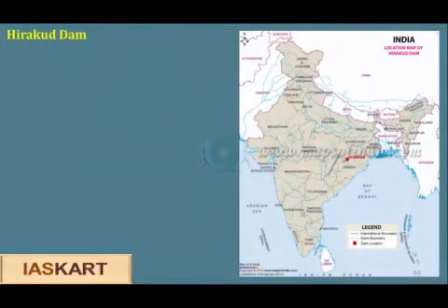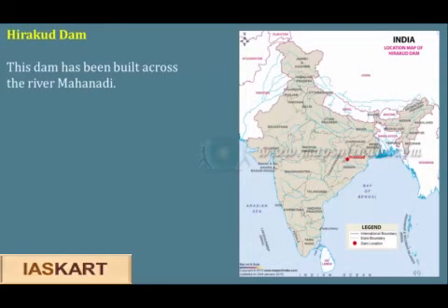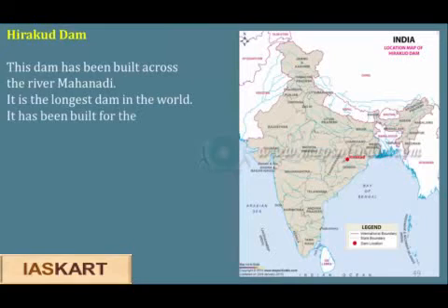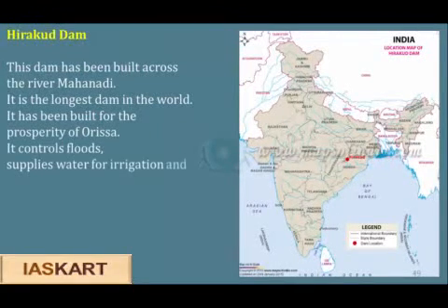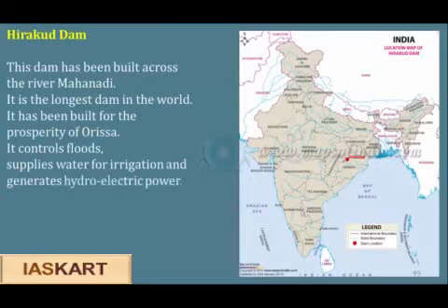The Hirakud Dam. This dam has been built across the river Mahanadi. It is the longest dam in the world and it has been built for the prosperity of Orissa. It controls floods, supplies water for irrigation and generates hydroelectric power.